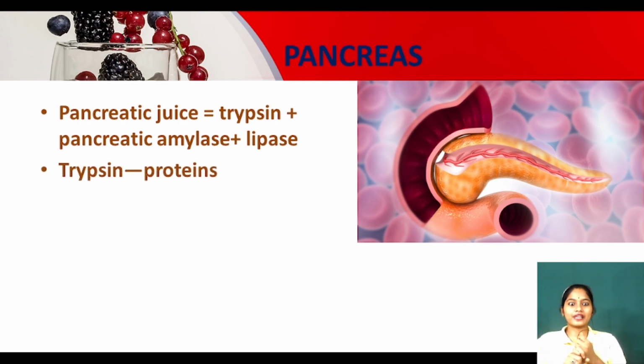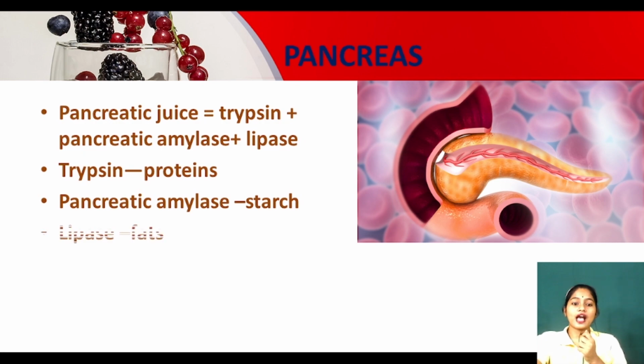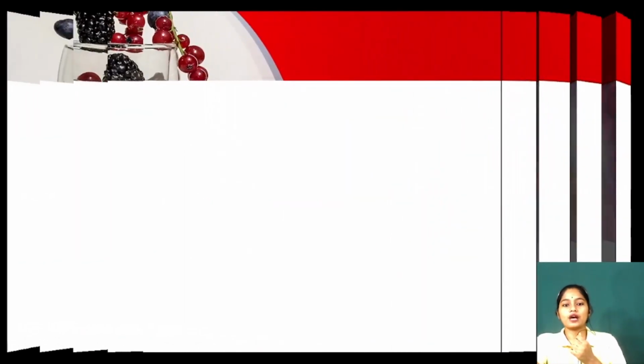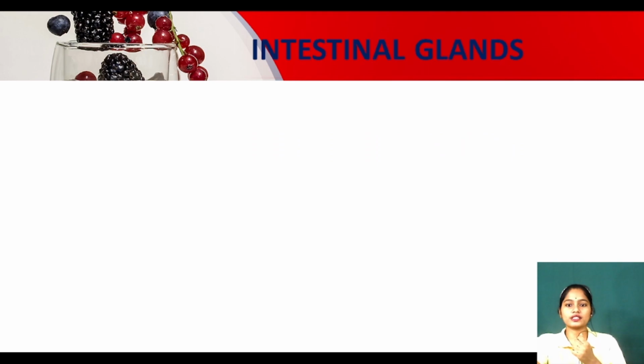Trypsin will digest the proteins, pancreatic amylase will digest the starch, and lipase will digest the fats. Clear? Trypsin will act on the proteins, pancreatic amylase on the starch, and lipase on the fats.